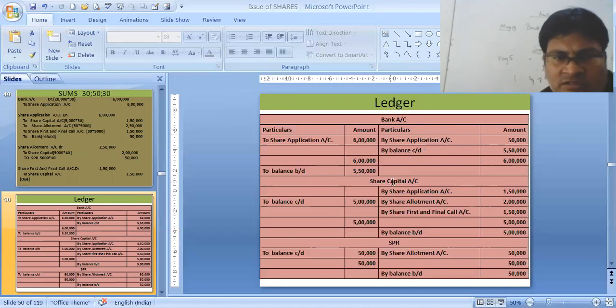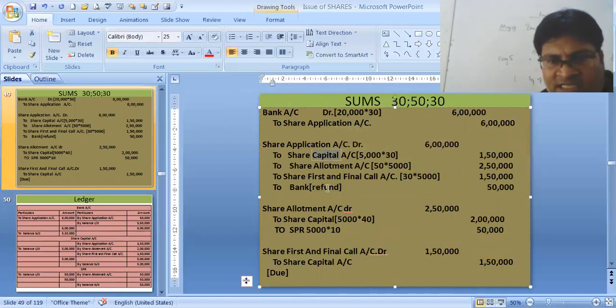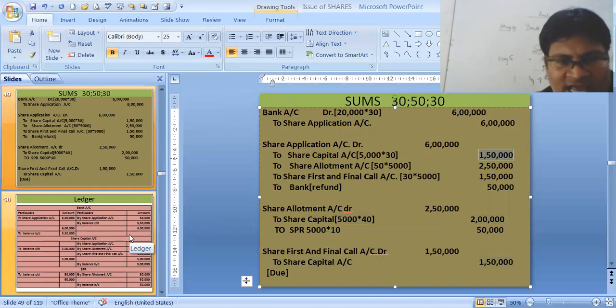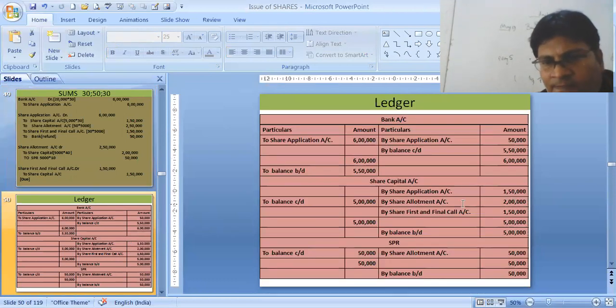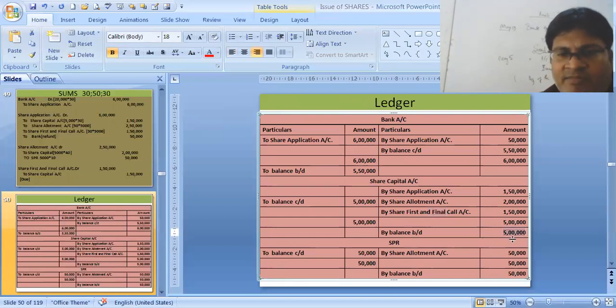Share capital account. See the journal, where capital has come in 3 places: once for application, once for allotment, and once for first and final call. Now, see, first and final call 1,50,000, for allotment 2 lakhs, and for application 1,50,000. See, by share application 1,50,000, by share allotment 2 lakhs, and by share first and final call 1,50,000. Total 5 lakhs. Our balancing figure, capital has a credit balance, by balance brought down 5 lakhs, because capital is a liability, a credit balance.